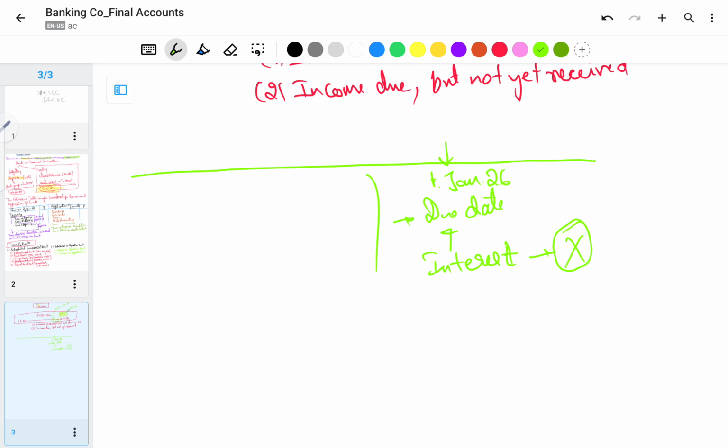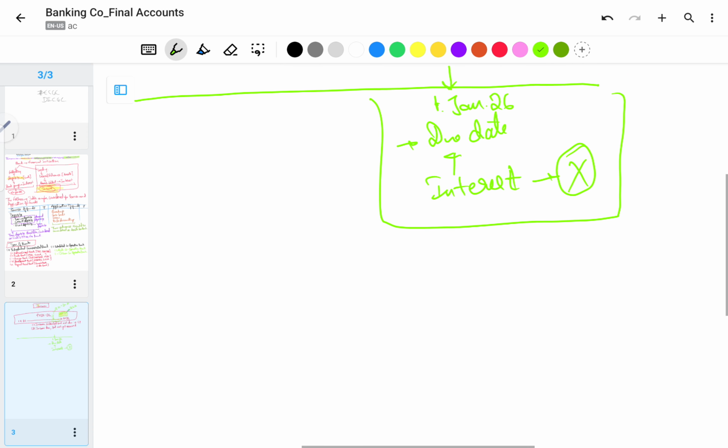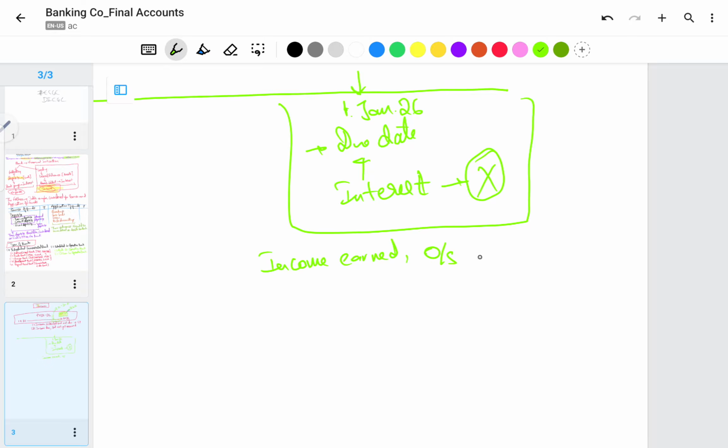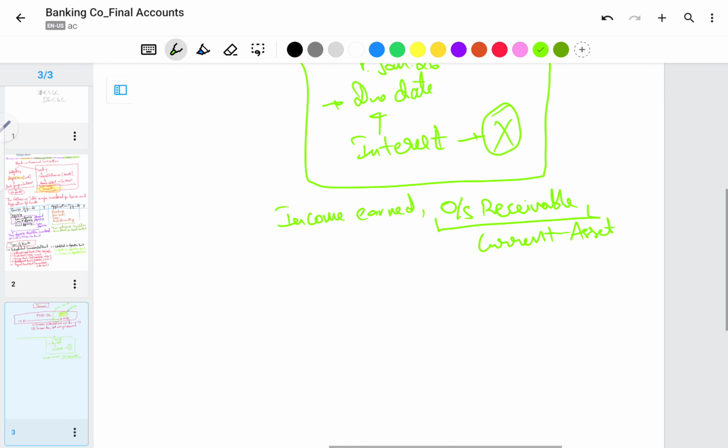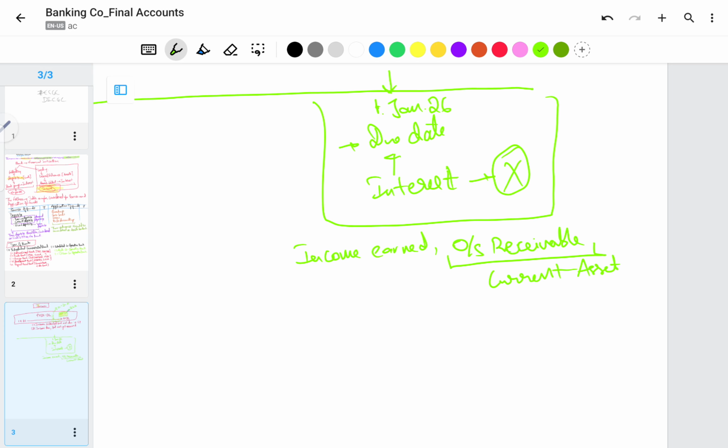Is it income earned, yes or no? According to the accrual concept, we have to record this as outstanding receivables, which will be classified under current assets. Now concentrate here carefully.